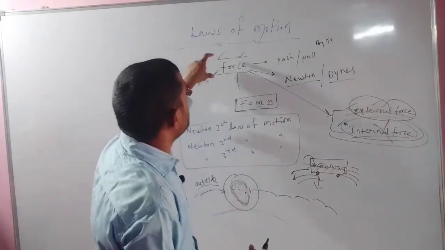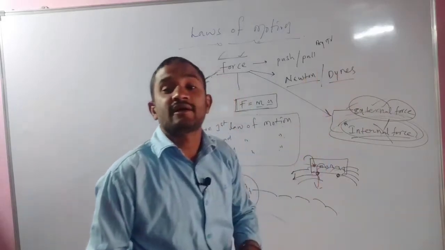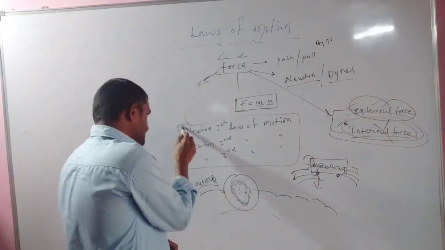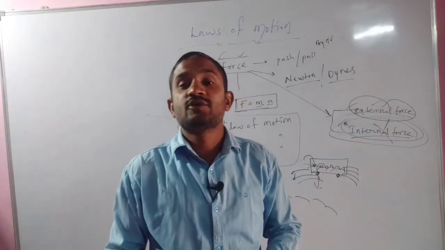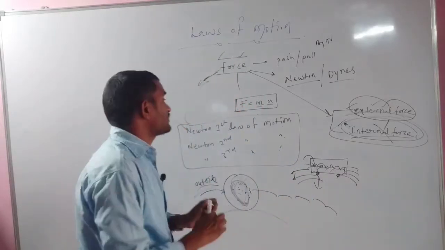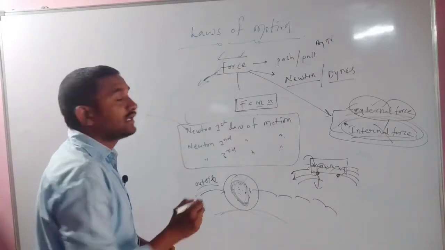That's why we specially discussed external force and internal force. Now let us discuss Newton's first law of motion. What is meant by Newton's first law of motion?